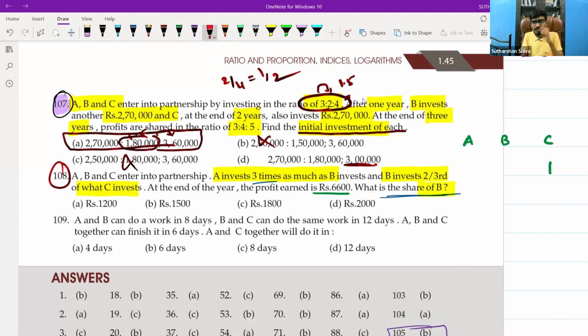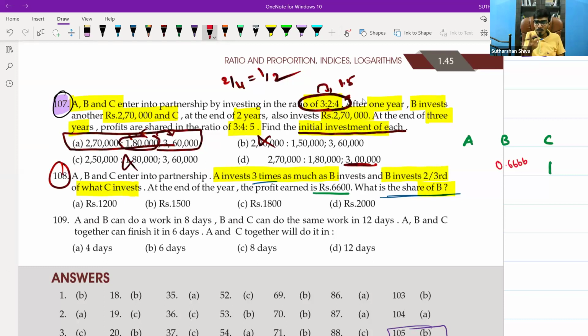What is B investing? 2/3 of what C invests. Correct, C invests 1. What is 1 into 2/3? 2/3. Tell me in decimal for better calculation. 0.6666. So we will take up to 4 decimal places to get an exact answer.